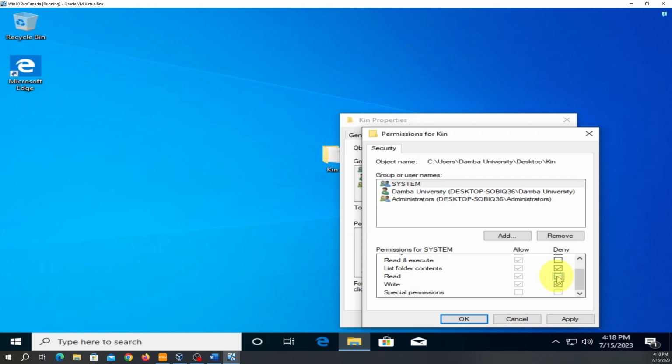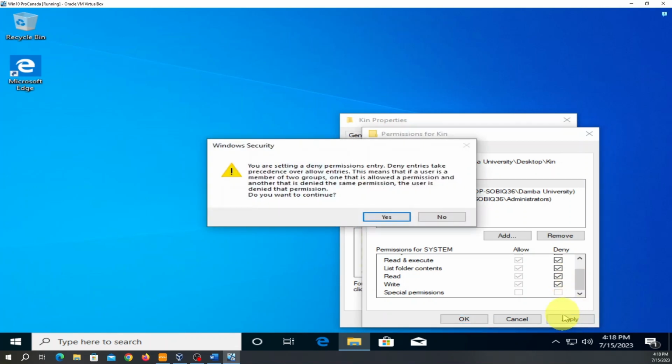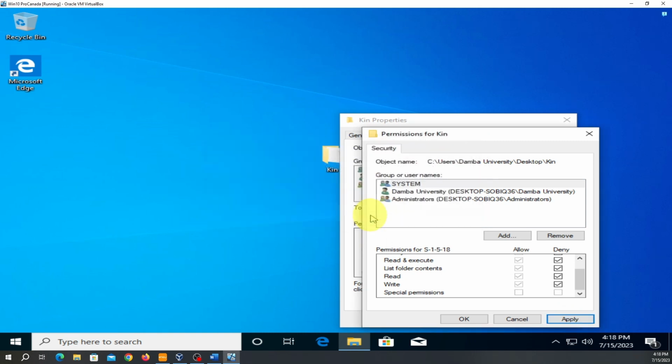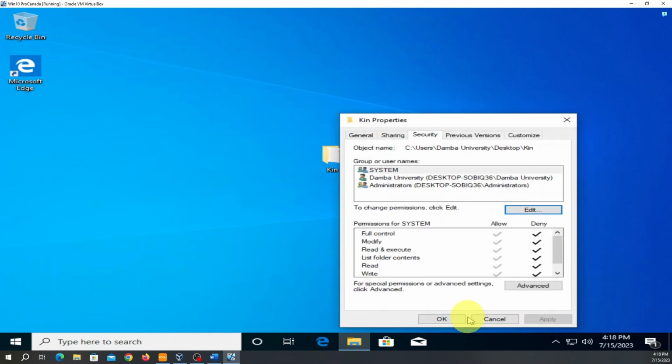Let's see if we can do that. For full control, let's put it like that. After that, you have apply. Apply. Do you want to continue? Yes. Okay.